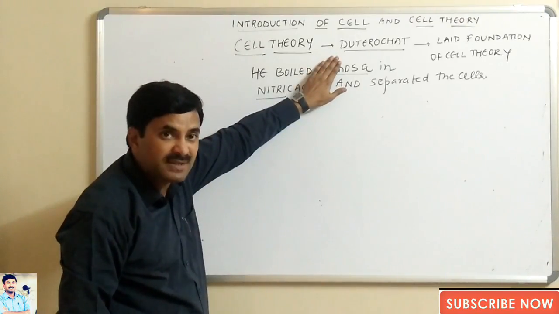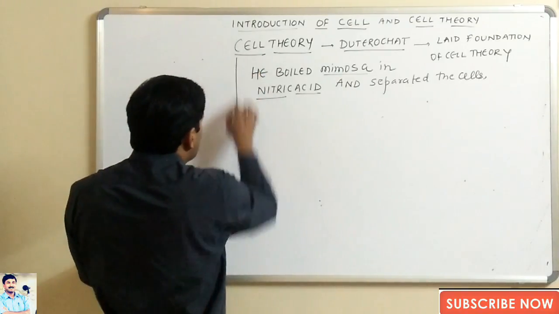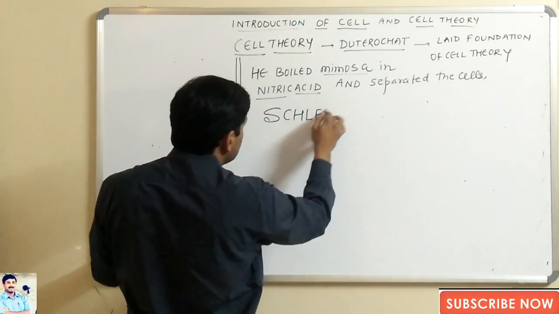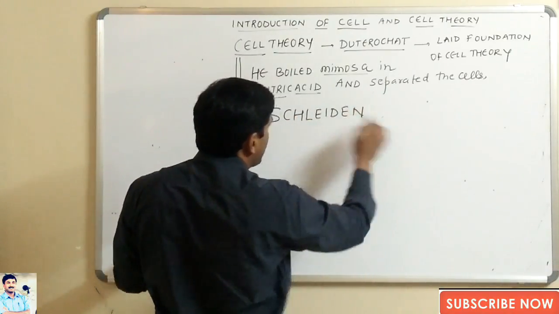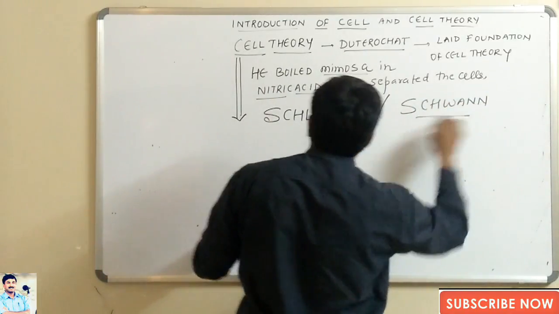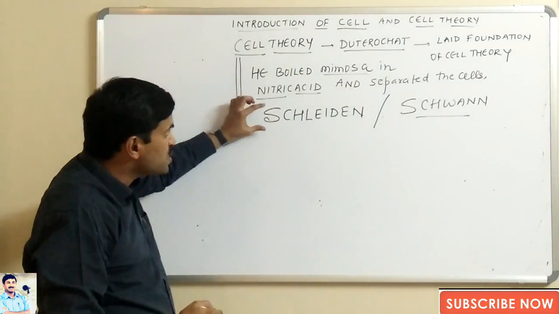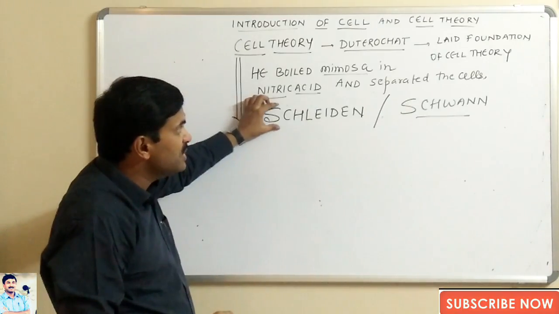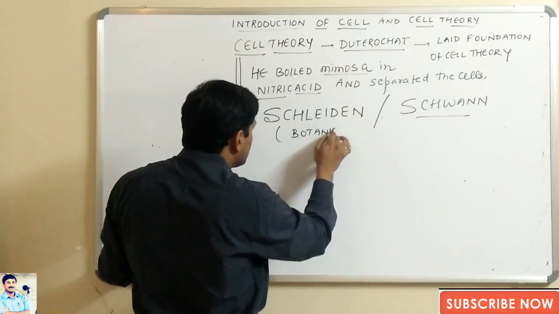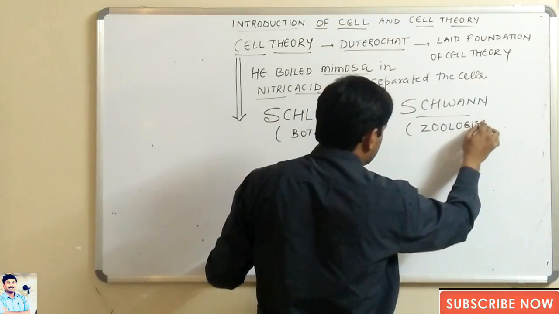But he has not given the cell theory. The credit for the discovery of the cell theory goes to two scientists. One was known as Schleiden and another was known as Schwann. Again I am repeating, the credit for the discovery of the cell theory goes to two scientists, Schleiden and Schwann. He was a botanist and he was a zoologist.